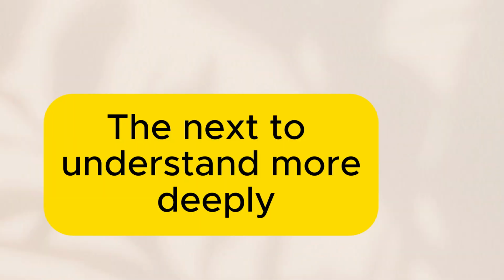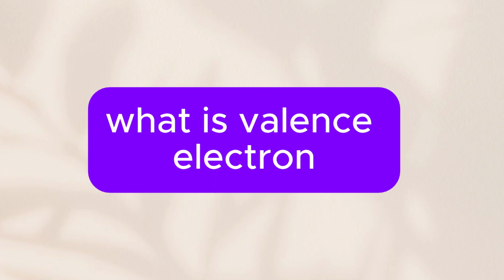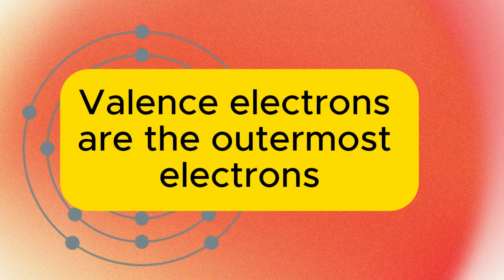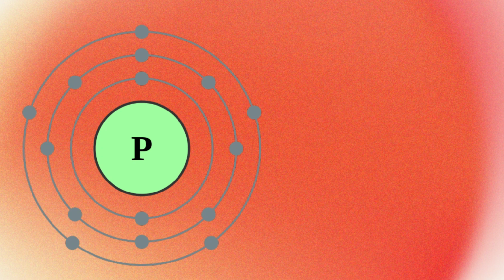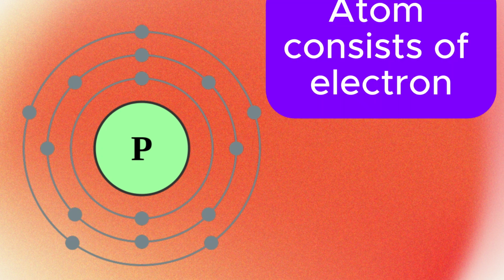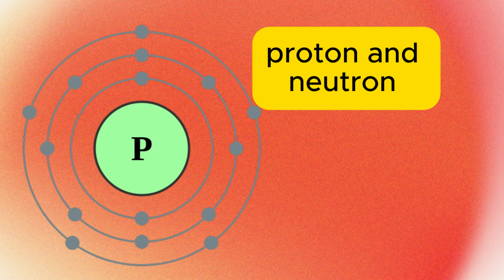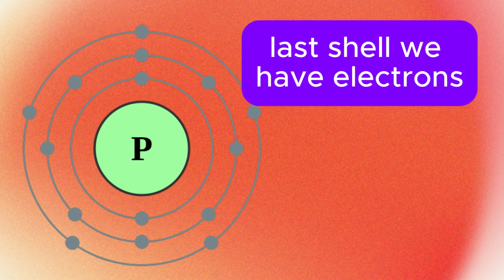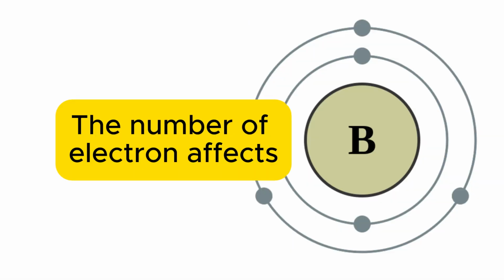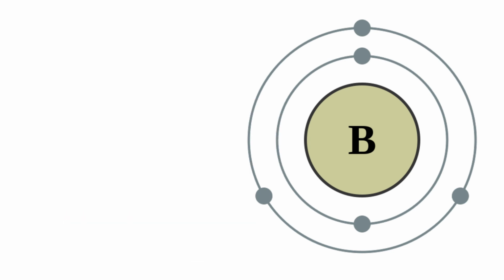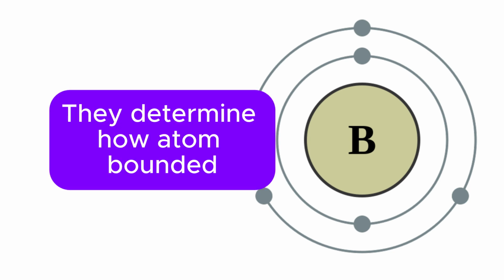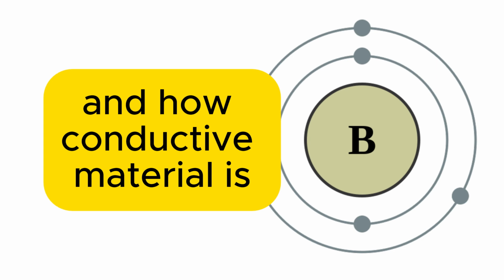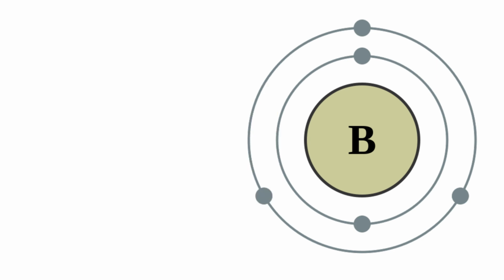Next, to understand more deeply, we have to understand what a valence electron is. Valence electrons are the outermost electrons in an atom. We already understand that an atom consists of electrons, protons, and neutrons. In the last shell, we have the valence electrons. The number of electrons affects the properties of materials, so if we understand the number of electrons, we can understand the properties of the materials. They determine how atoms are bonded and how conductive a material is. Do you know how many valence electrons are in a semiconductor?